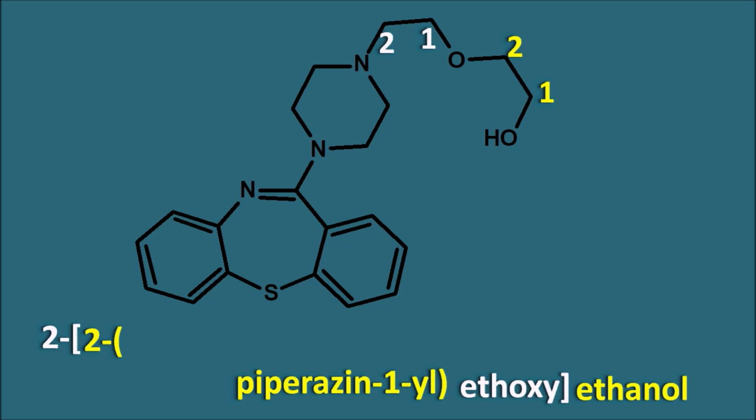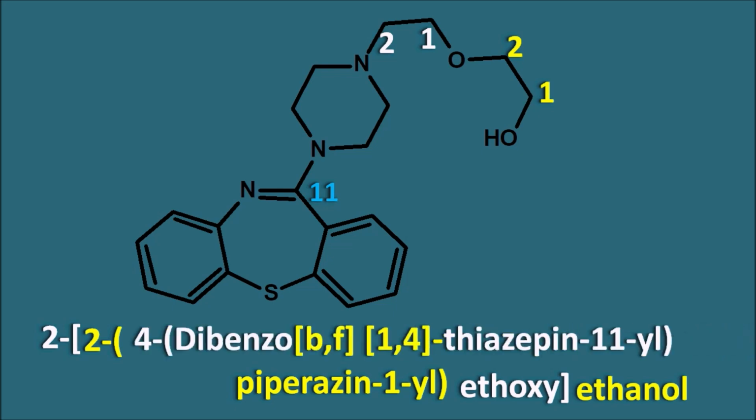But where is the attachment of this dibenzothiazepine ring system? So when we give the numbering, we will get the 5th number to the sulfur, 10th number to the nitrogen. So this will be the 11th position. So now this ring is attached to the 4th position of the piperazine ring system. So we can write it as 4-dibenzo[b,f][1,4]thiazepin-11-yl. So that is the entire name of the quetiapine.